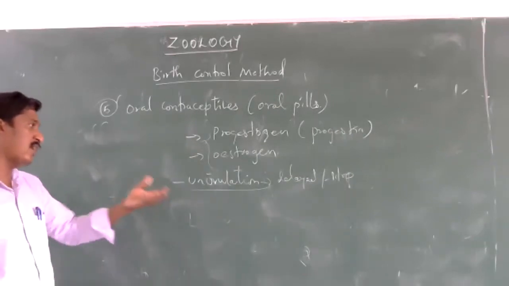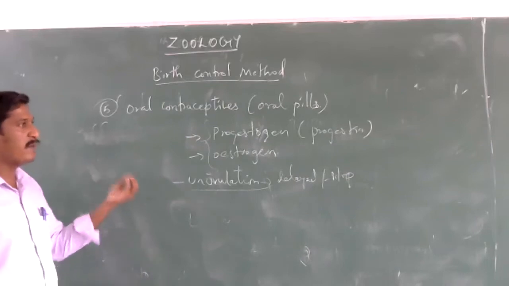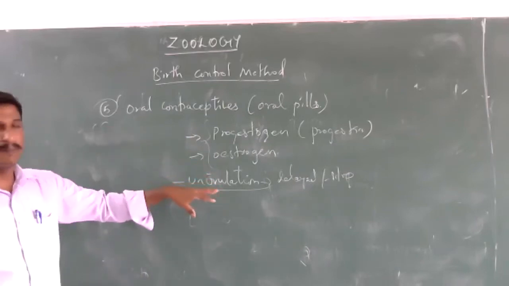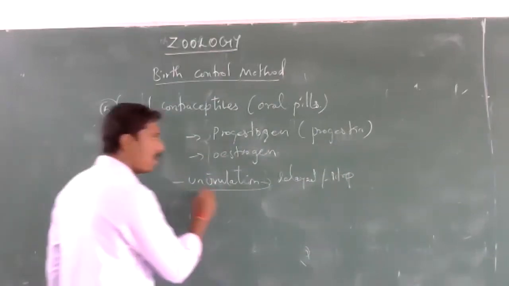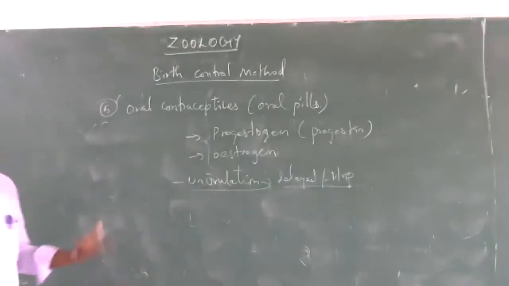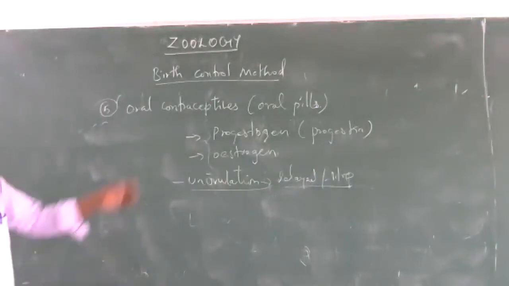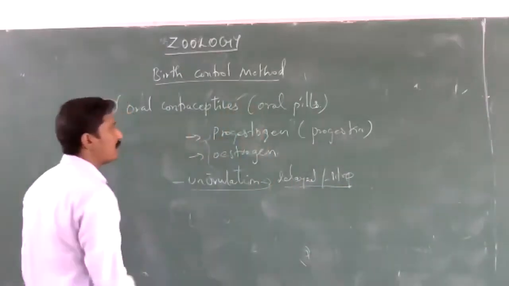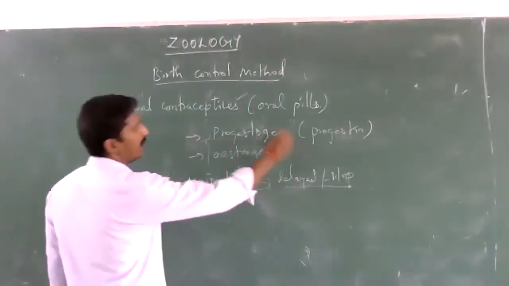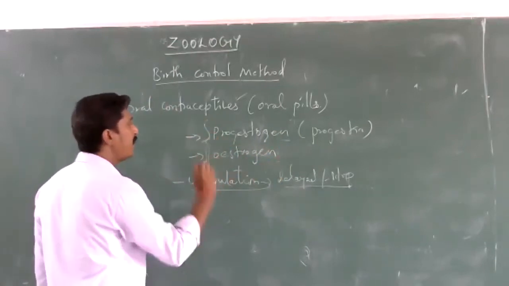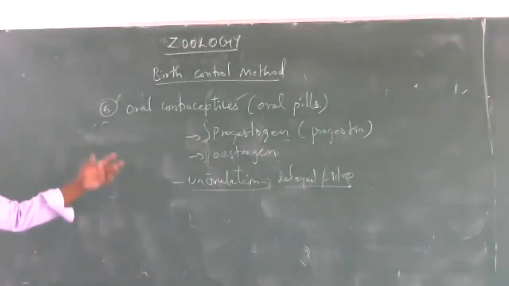When the ovum is released from the ovary, it enters the fallopian tube, and only then does fertilization happen. But if ovulation is stopped by these hormones, pregnancy is also not possible. So this is achieved by taking oral contraceptives: a progesterone-containing oral pill, an estrogen-containing oral pill, or combined pills. These pills are of two types.